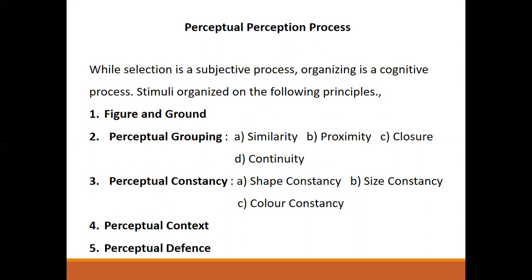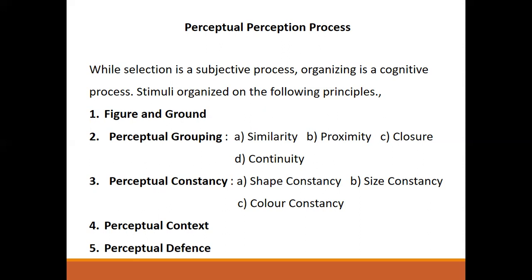Next we'll move on to perceptual constancy. Constancy is one of the more sophisticated forms of perceptual organization. This concept gives a person a sense of stability in this changing world. The sub-points are shape constancy: an object appears to maintain its shape despite marked changes in the retinal image. The top of a glass bottle is seen as circular whether we view it from the side or from the top.